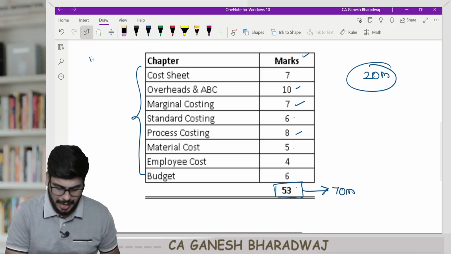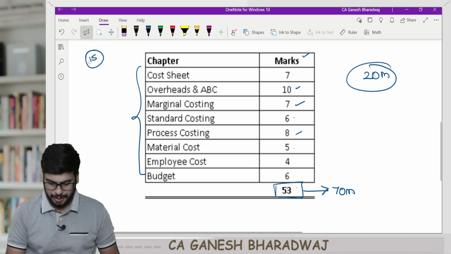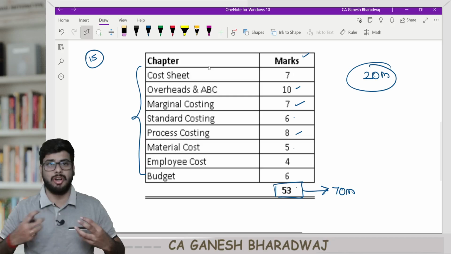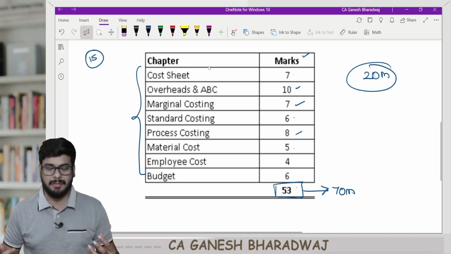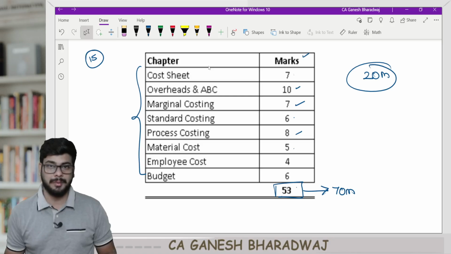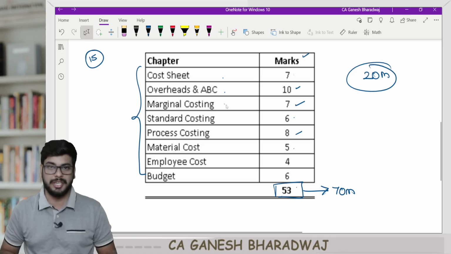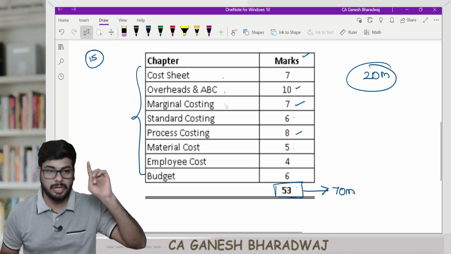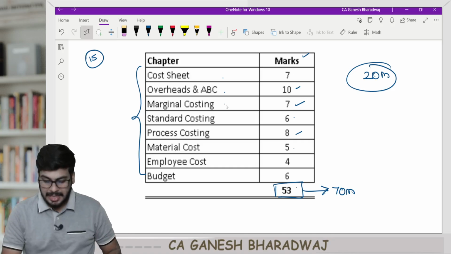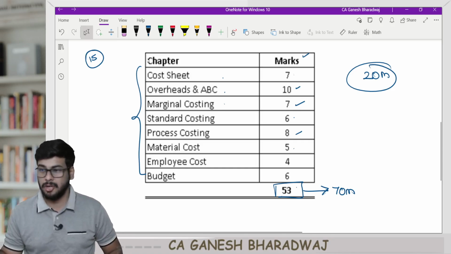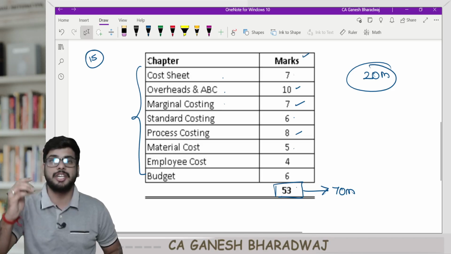So in costing, we have a total of 15 chapters, out of which some 8-9 chapters are contributing to somewhere around 70 to 80 marks. That's a huge number. So please prioritize and do the revision in the same order. I would also like to put one more point very clear. There are a few other chapters which I have not mentioned here. It doesn't mean that you can omit it.